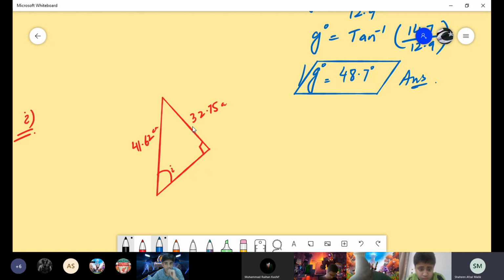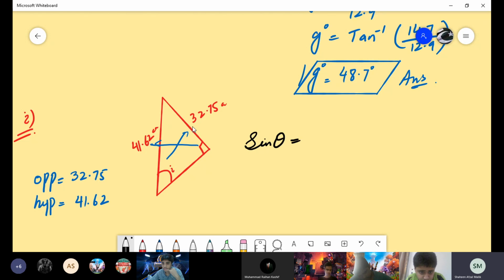Opposite and hypotenuse. Okay, so what is opposite? Opposite is 32.75. And hypotenuse? Hypotenuse is 41.62. Okay, so which ratio will it be? Sine. Very good. Sine theta is equal to opposite over hypotenuse. Substitute the values.